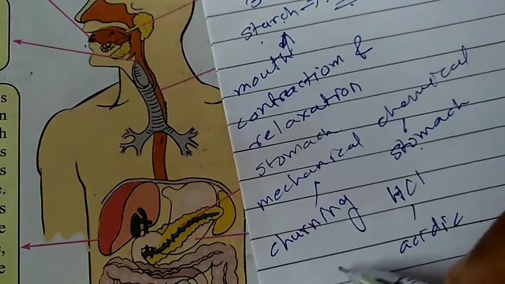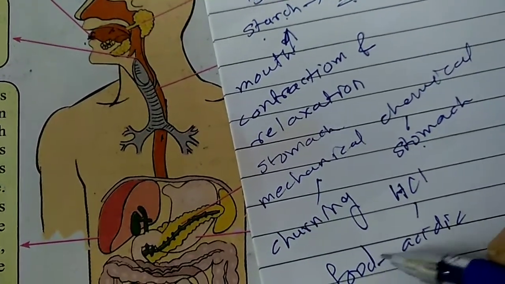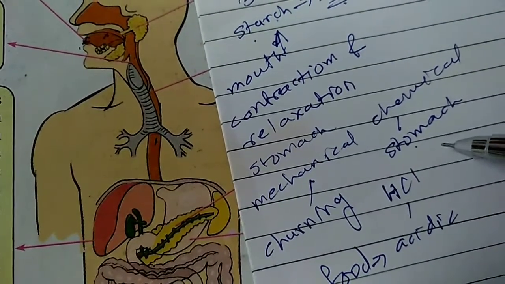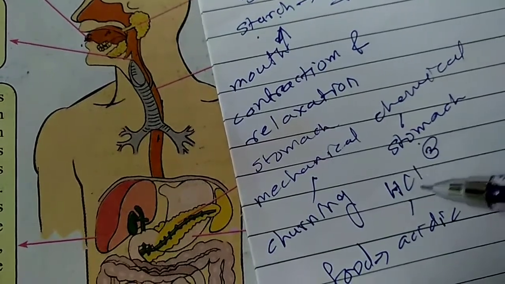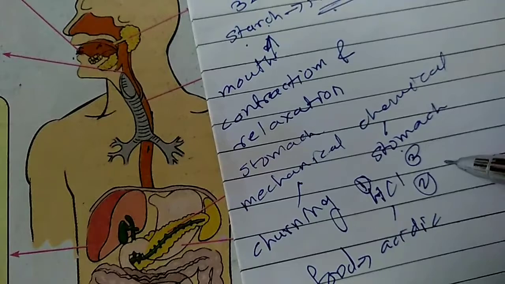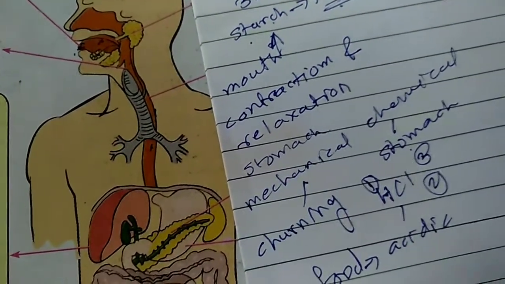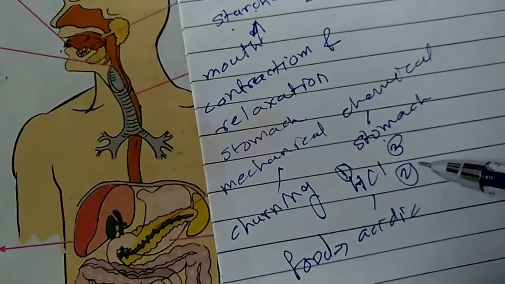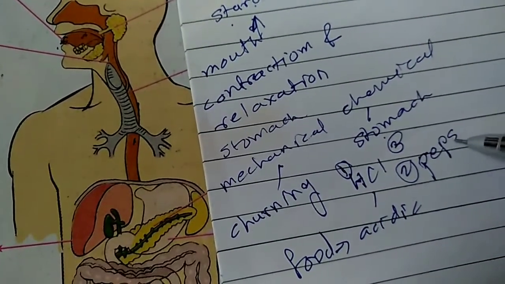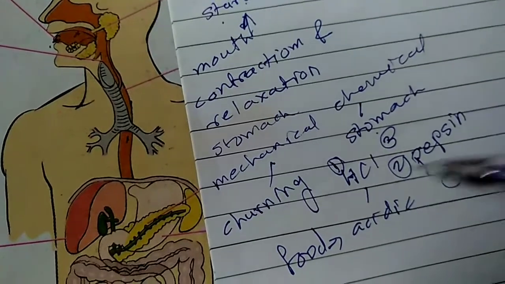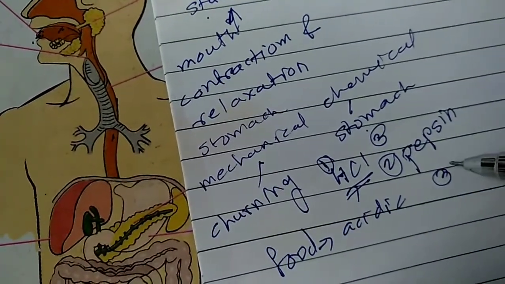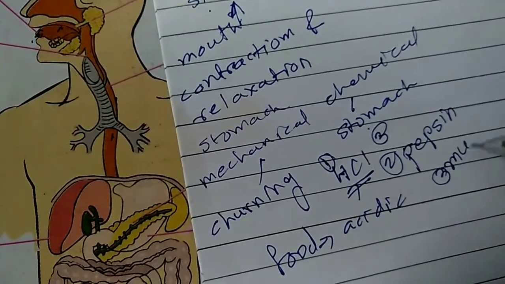Here the food becomes acidic, and these gastric glands produce three types of juices. First one HCl, second one, to digest the protein, they produce pepsin, the digestive juice pepsin, and third one, as HCl is acid, to protect the wall of the stomach, mucus is produced.